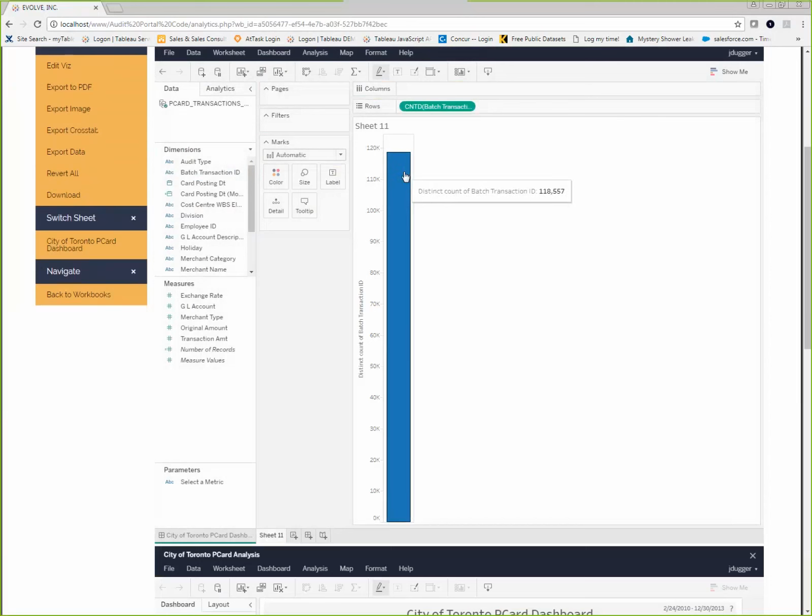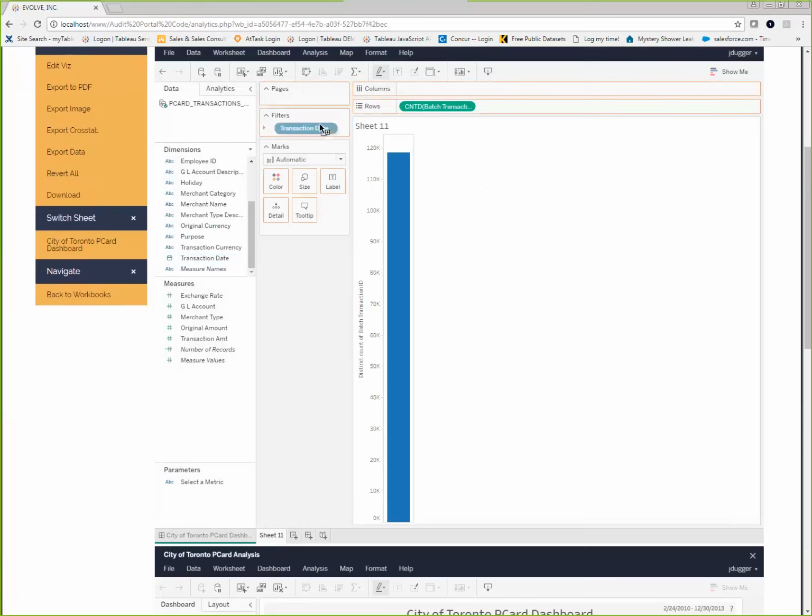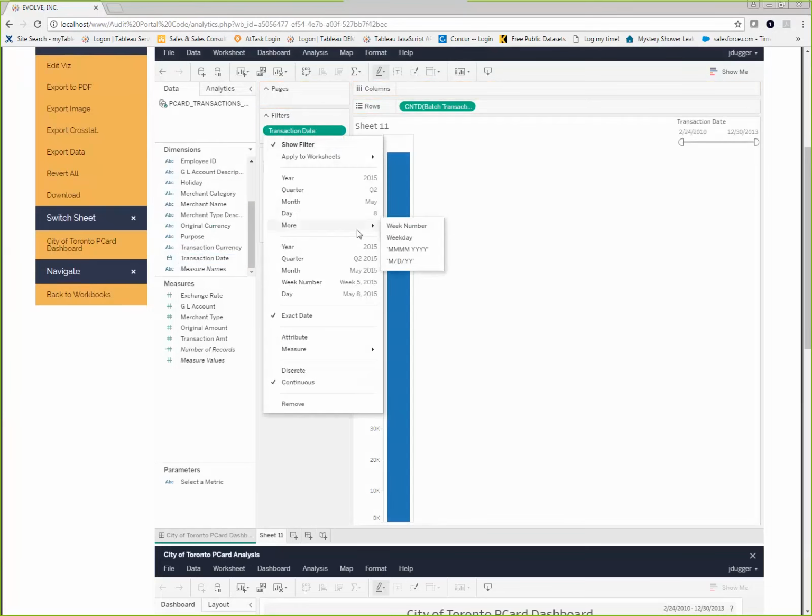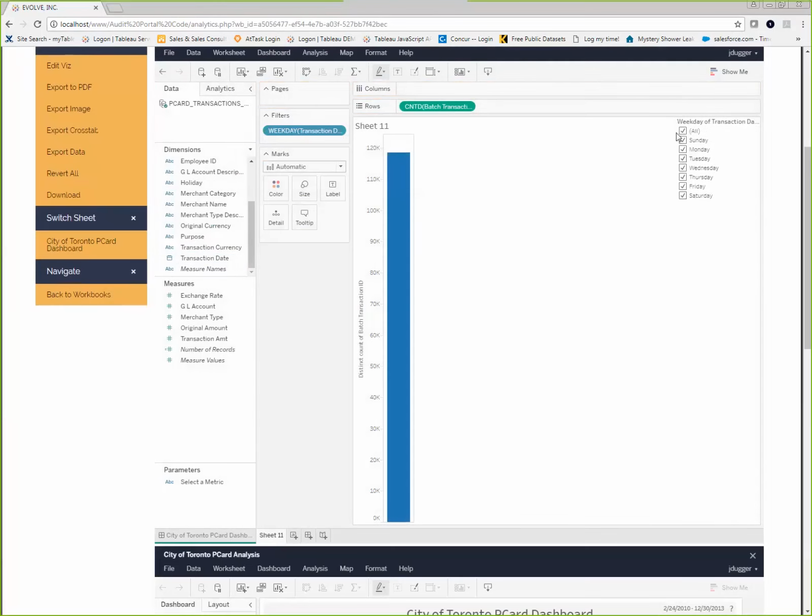Well, we have 118,000 total transactions. Okay, so that's part of the answer, but what I really want to know is how many are on the weekend. So very quickly, I'm going to filter down to the weekday, and I'm going to select Sunday and Saturday only. And now I can see I have 5,144 transactions that occurred on the weekend. I want to see all of those transactions.